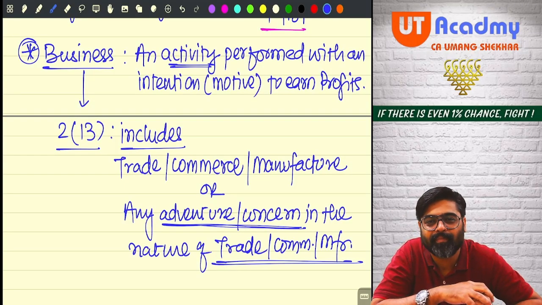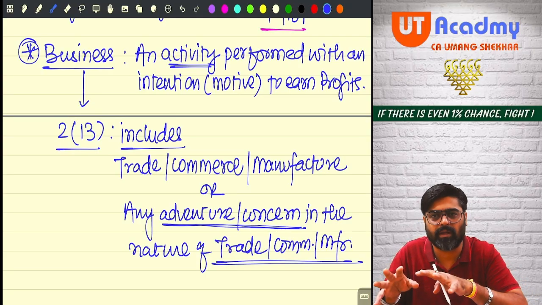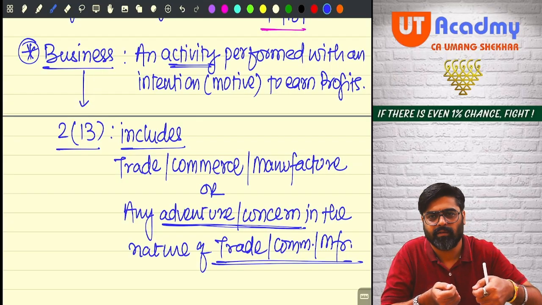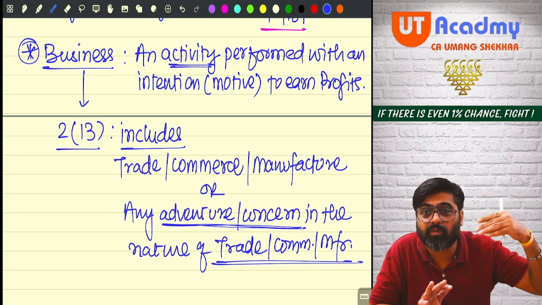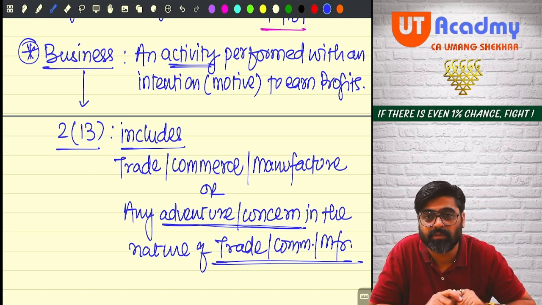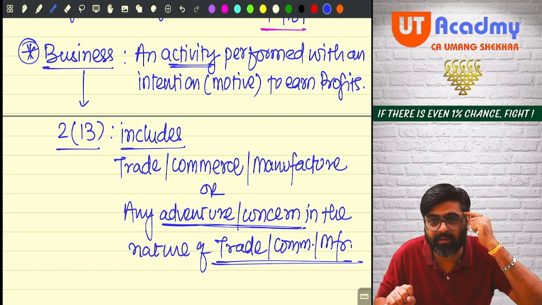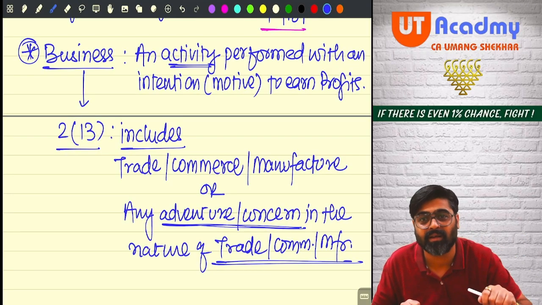Understand? A very small person pulling a cart also has some intention of what? Earning profits. A rickshaw driver driving a rickshaw also has some intention to earn profit. That is the reason why he is driving that rickshaw.